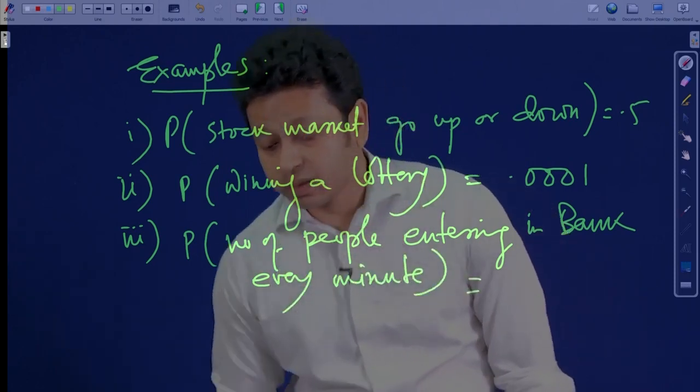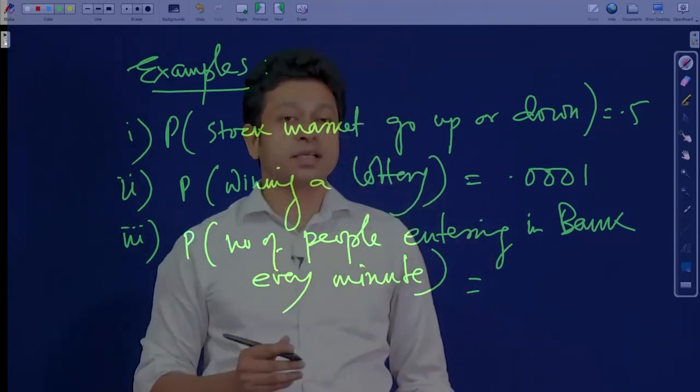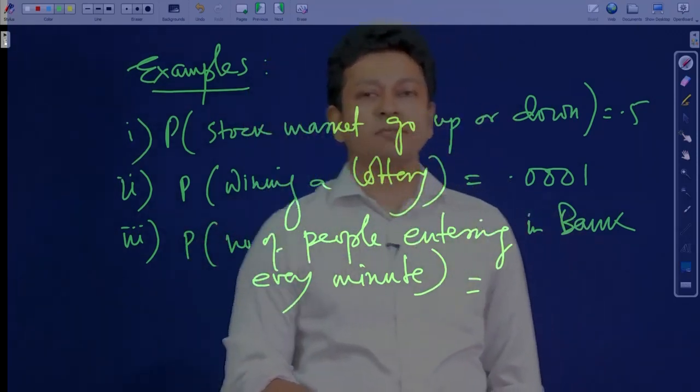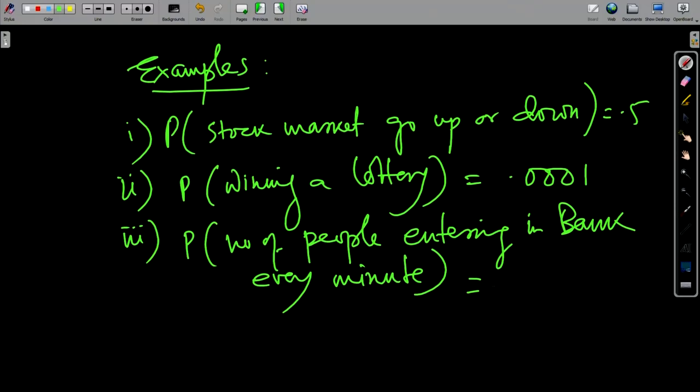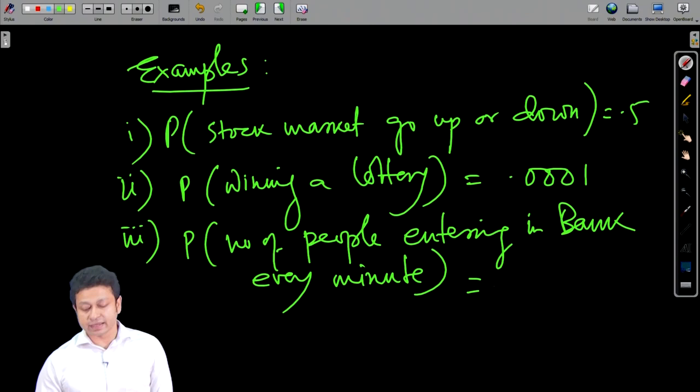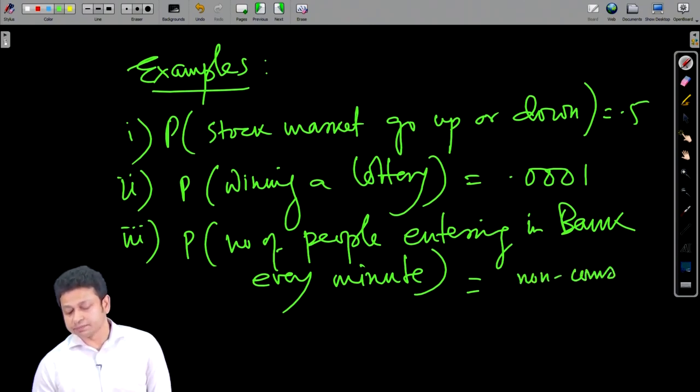Now, the probability of that is not constant because the number of people who can come in the bank in the morning and who can come in the bank during lunch time will differ. So, depending on what time it is, the number will actually vary. So, the probability is not constant, non-constant probability.